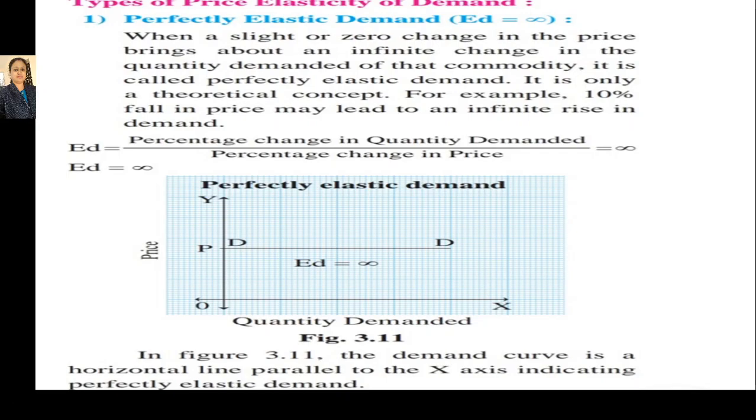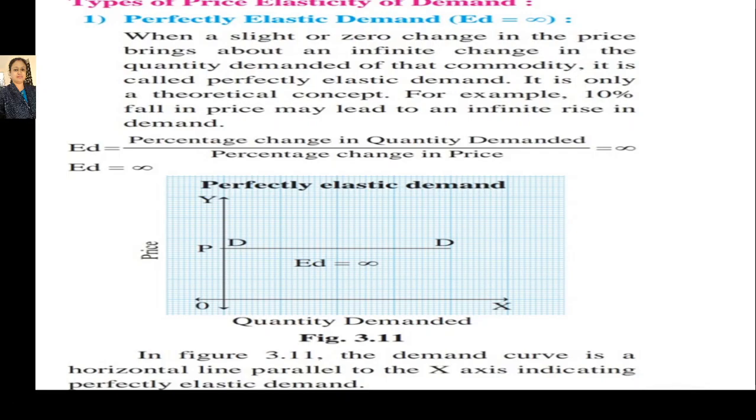It means that if there is a slight change or no change in the price, the quantity demanded will go to the infinity level. It is only a theoretical concept. For example, a 10% fall in price may lead to an infinite rise in the demand. Here ED equals, the formula remains the same, percentage change in quantity demanded divided by percentage change in price.